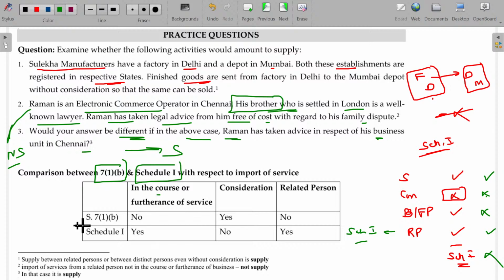Clear? So, comparison between Section 7 as well as Schedule 1. Business purpose needed? In case of Schedule 1, yes. In case of Section 7, not required. Consideration in Section 7, very much important. Schedule 1, not required. Related person, not applicable in Section 7, but in case of Schedule 1, yes. Predominantly, this will be for import of service.